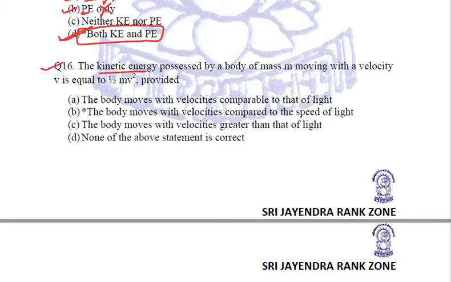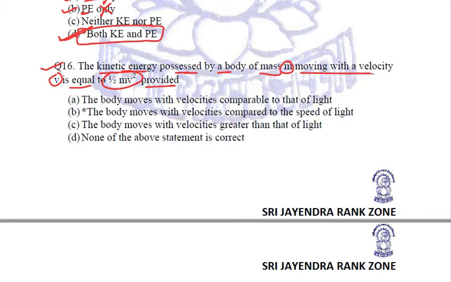The kinetic energy possessed by a body of mass m moving with a velocity v is equal to half mv square, provided... So the formula for kinetic energy is half mv square. And when does it hold good?